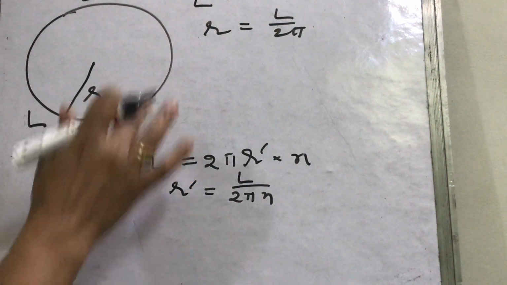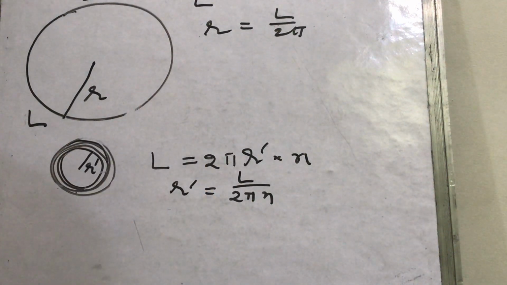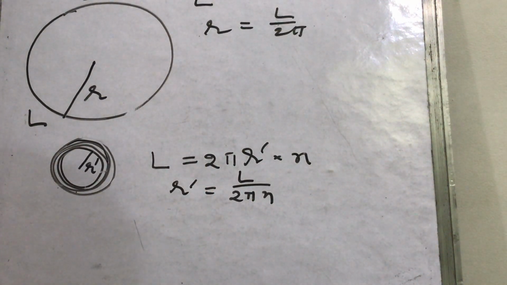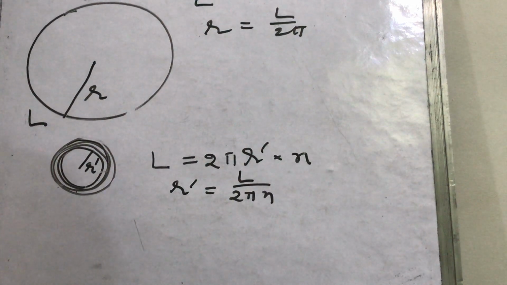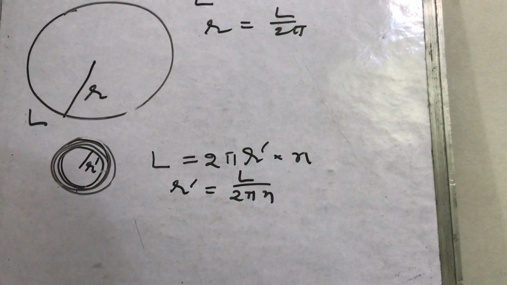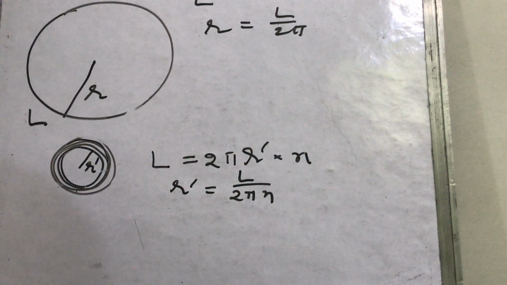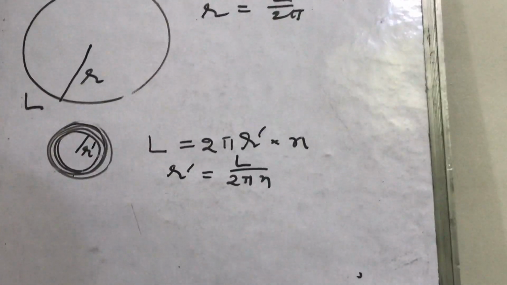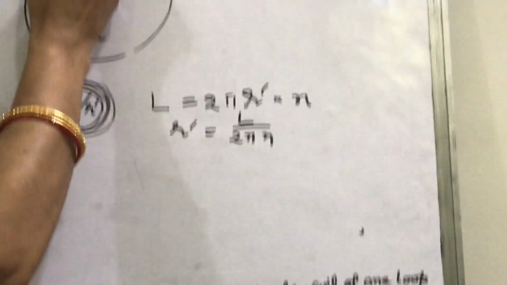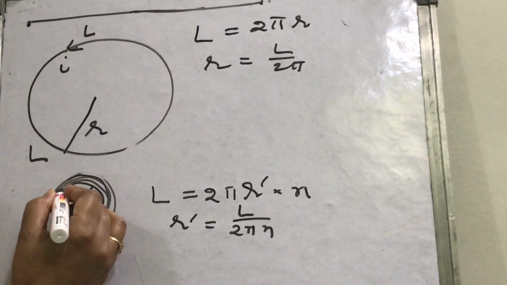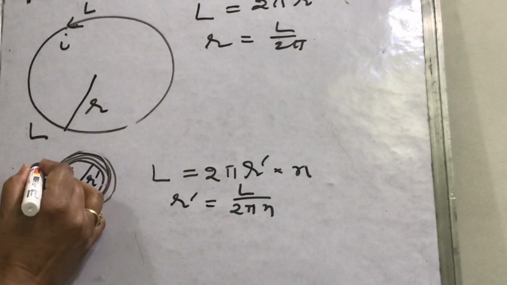So you have to decide these two things and read the question. If the same current passes in both the cases, find the ratio of the magnetic fields produced at the centers in both the cases. Now you know the formula. Suppose the current passing in both the cases is I.